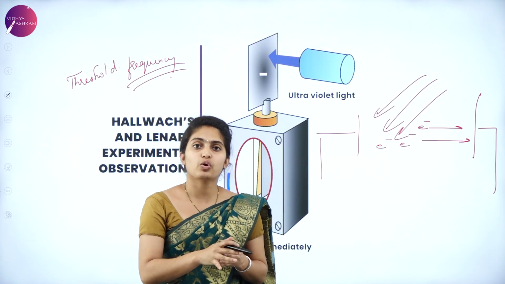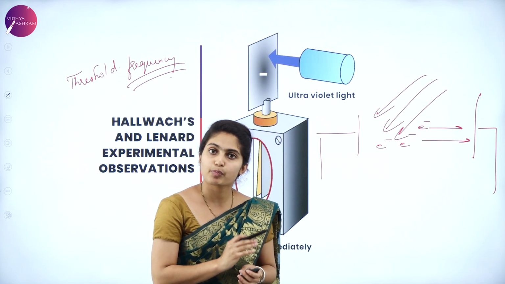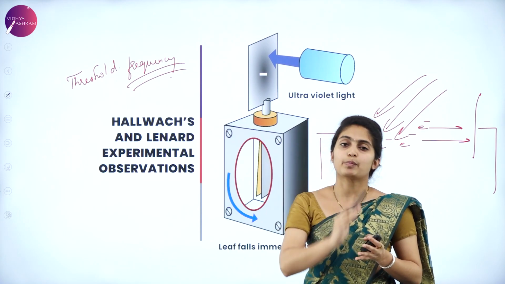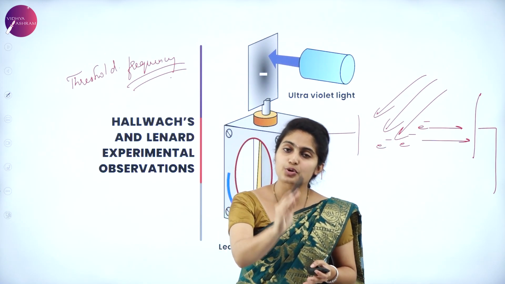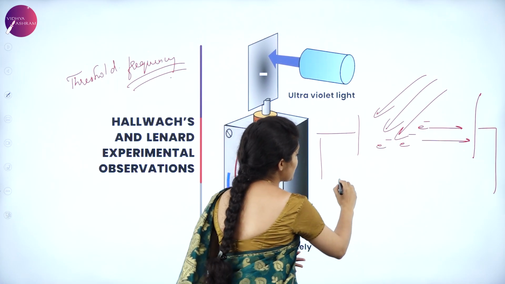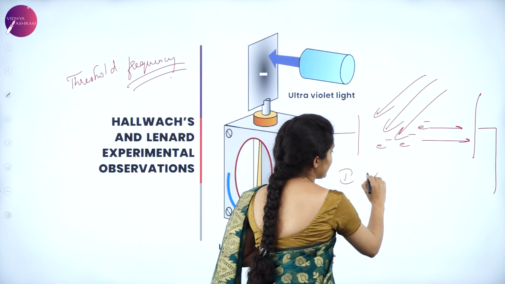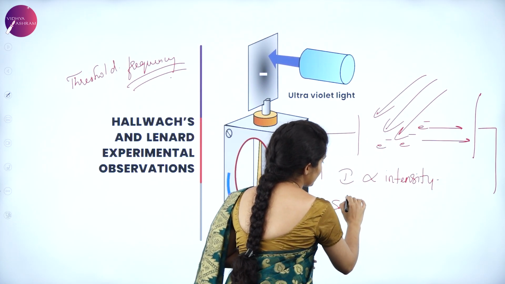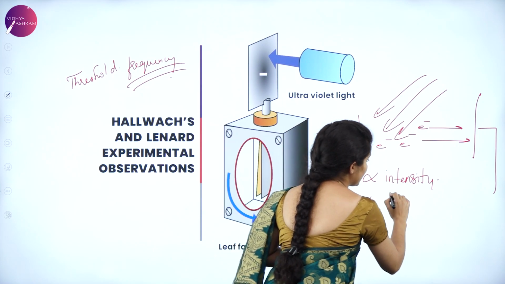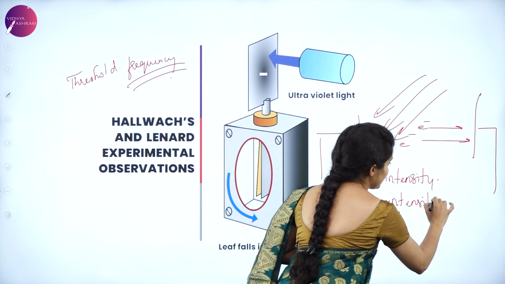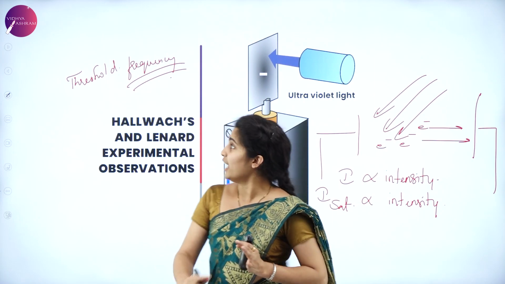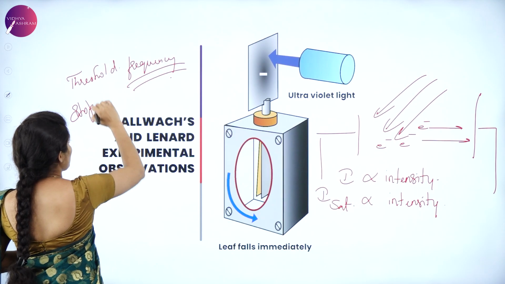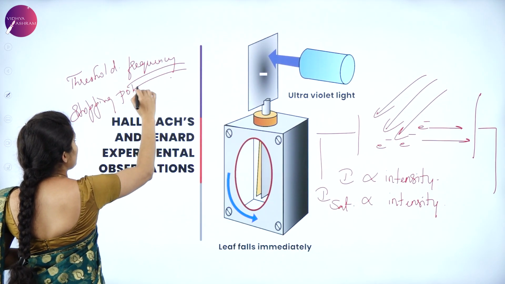It was told that the photoelectric current is directly proportional to intensity. The saturation current is also directly proportional to intensity, is what was discussed. So, along with this threshold frequency, there was something called the stopping potential. So, what is it? Stopping potential.